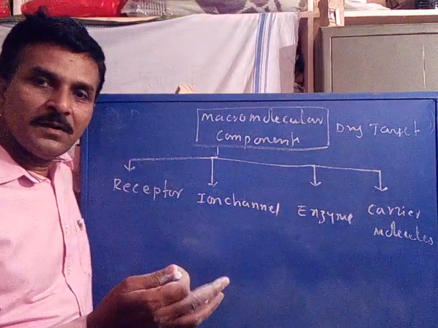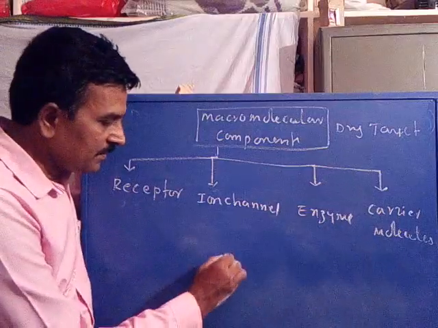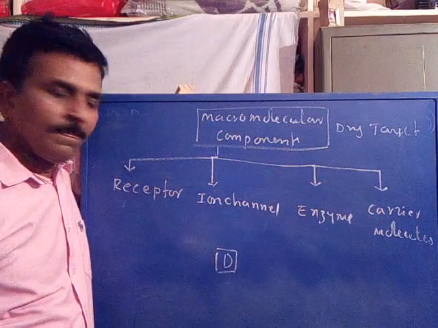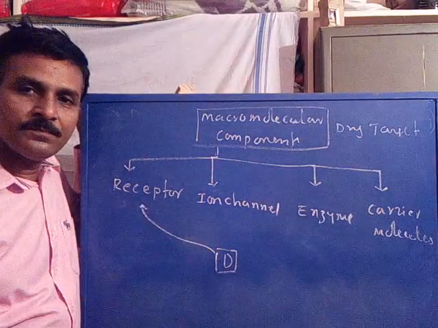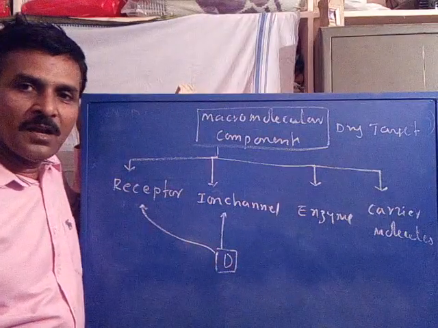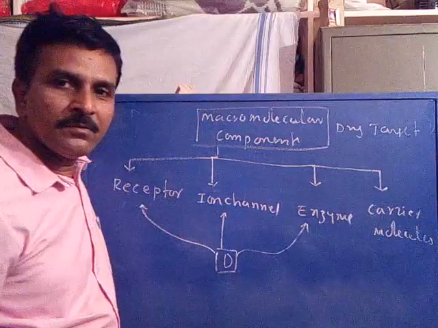That is, this is the drug. Certain drugs may bind with a receptor, or certain other drugs may bind with an ion channel. Certain drugs may bind with enzymes.